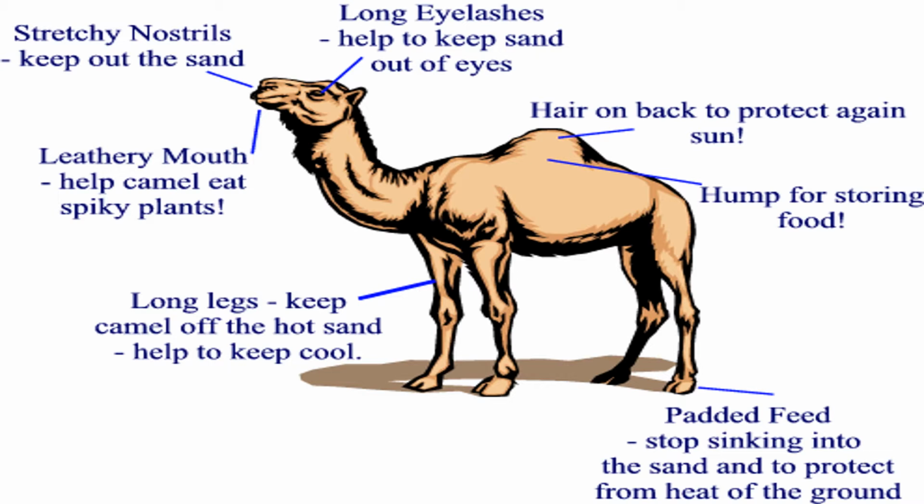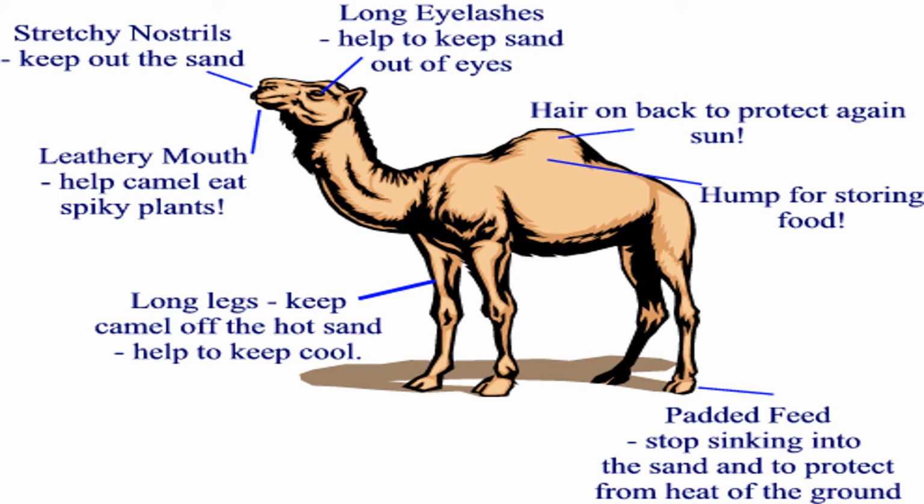Next is the leathery mouth that they have, which helps the camel eat spiky plants, because you do not have normal plants that you see here and there in your surroundings. They have cactus and other succulents growing there, and it is very difficult for them to chew. So they have these strong teeth, and their mouth is designed in such a way so that they can eat the spiky plants also.